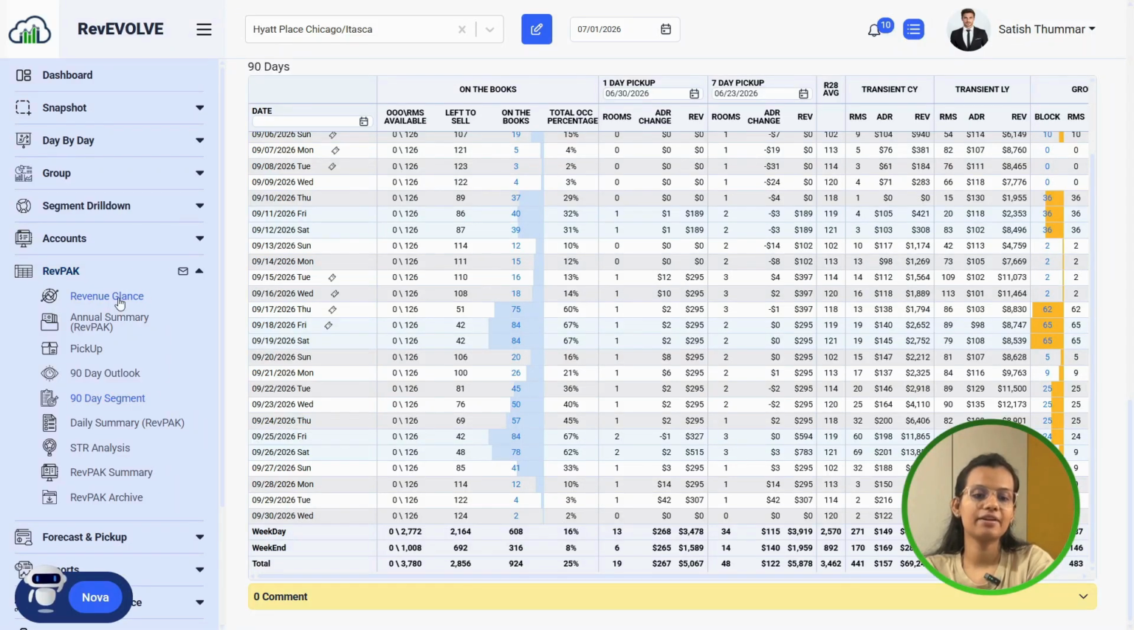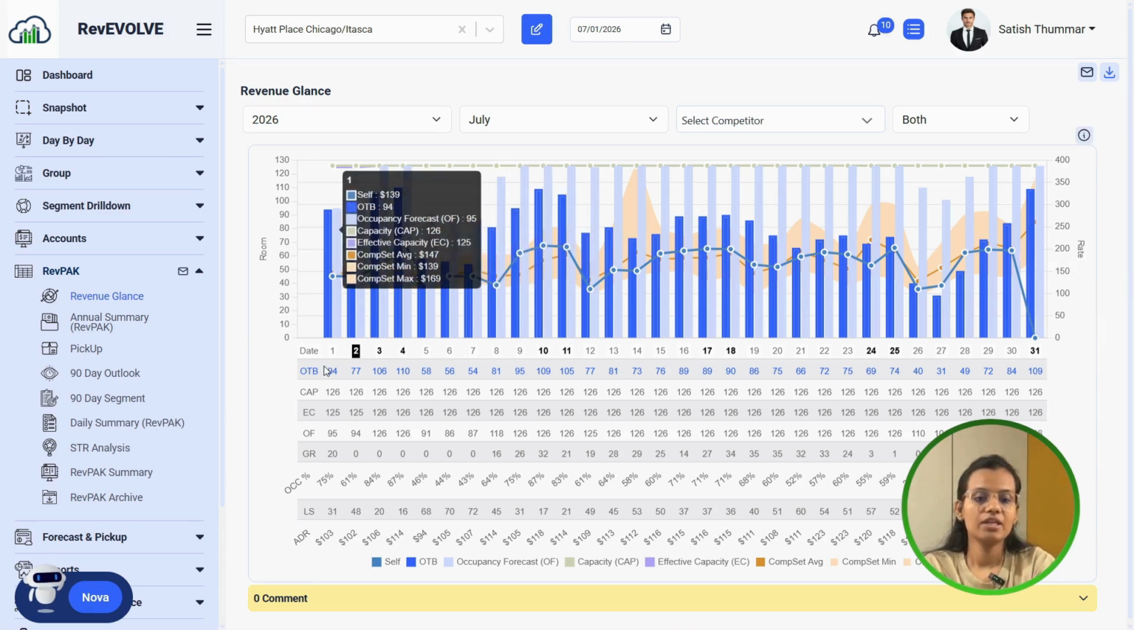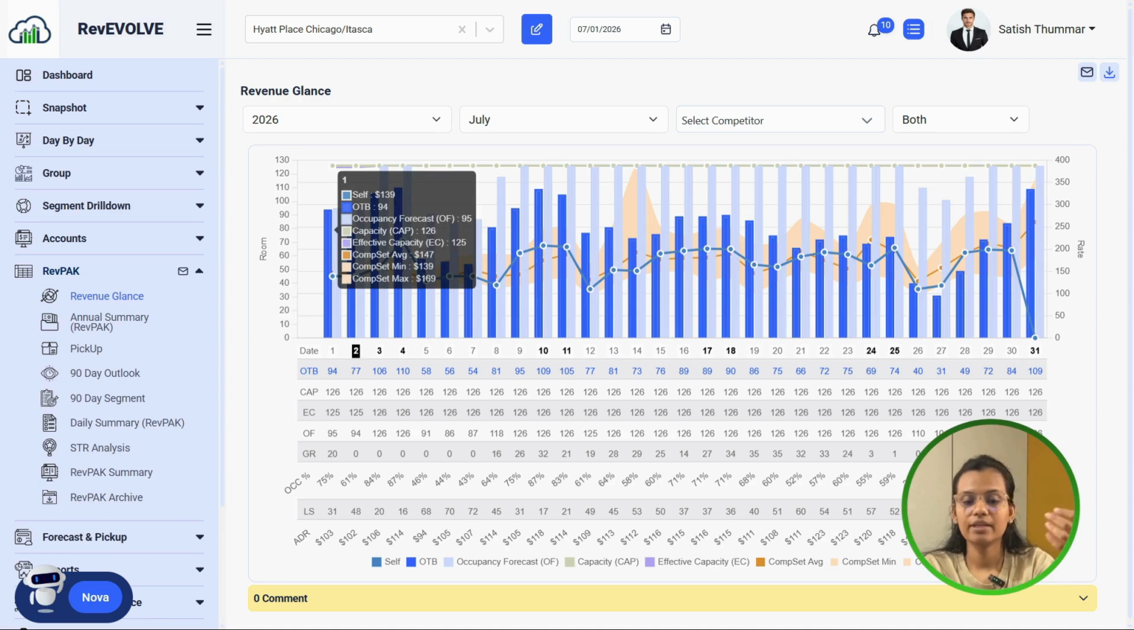Then here we have Revenue Glance. So this is the graph. What this graph is, the dashboard combines multiple performance indicators into a single interactive chart. Here we can compare the current booking, the capacity, the forecast occupancy, effective capacity, group rooms, ADR percentage, occupancy percentage, ADR, competitor pricing. So instead of looking at the numbers row by row, you immediately recognize the patterns.